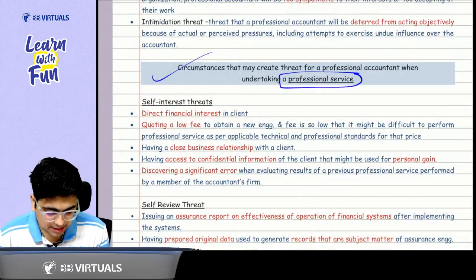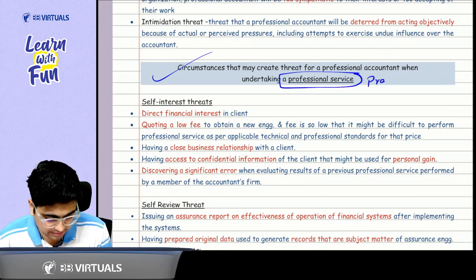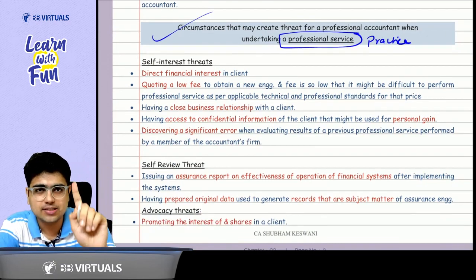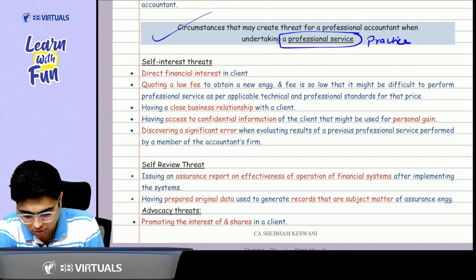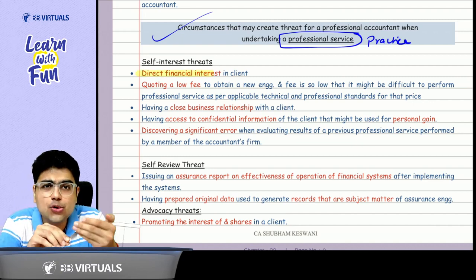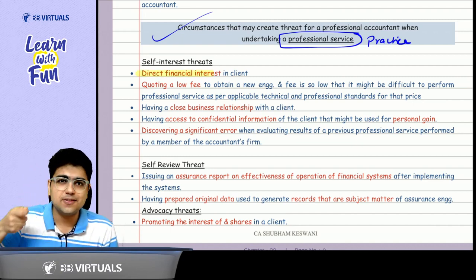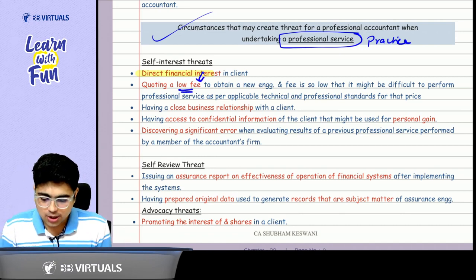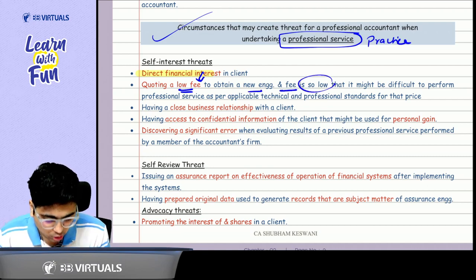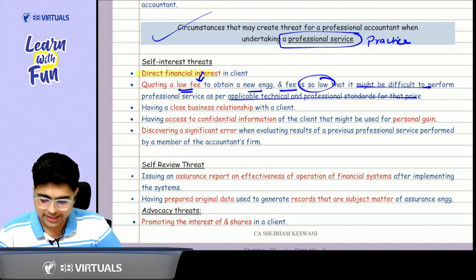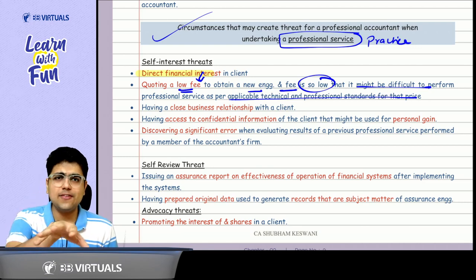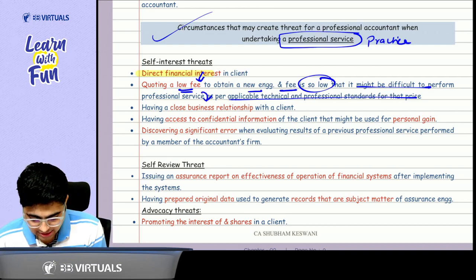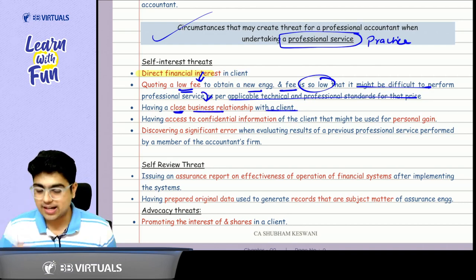In case you are taking a professional service, that means you are in practice. Got it, sir? What could be the self-interest threat? First of all, there could be a direct financial interest. Plus, how do you get that financial interest in the client? The client gives you fees. Talking about the fees, you are quoting very low fees to get that engagement, and the fees is so low that it will affect the quality of your engagement. Got it, sir? And since you have quoted low fees, you are trying to develop other relations. What are the other relations? Having a close business relationship with the client. So these are the 3 points.